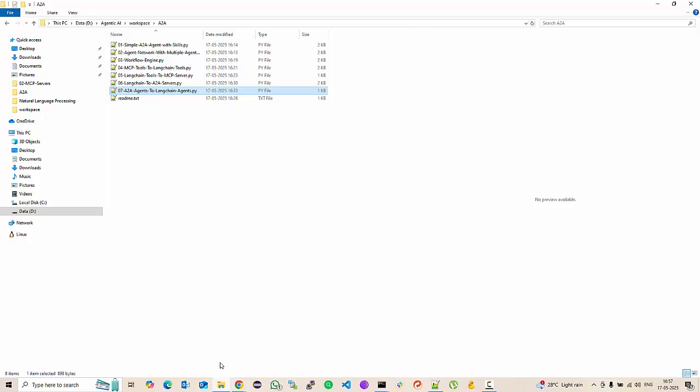So as of now, the only thing you can do with A2A is to build agents in Google A2A and using these examples with LangChain and with the Python A2A framework.